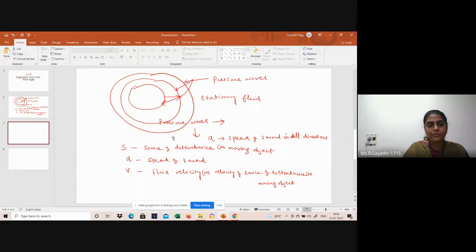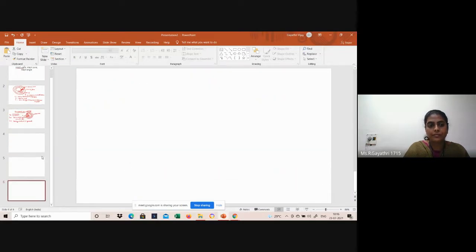Subsonic flow. Subsonic flow means Mach number is less than 1.